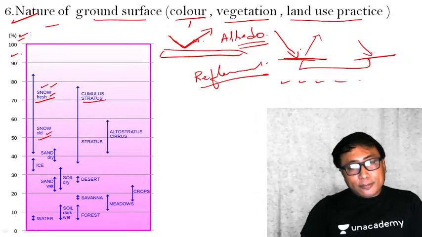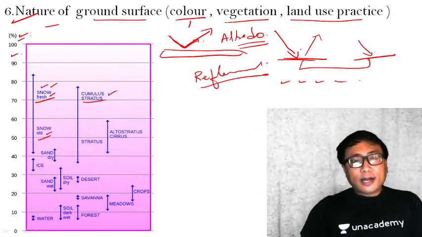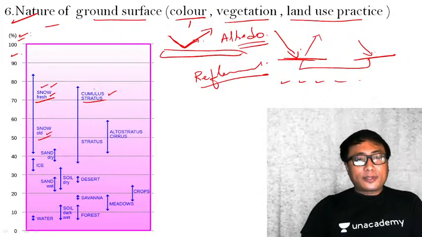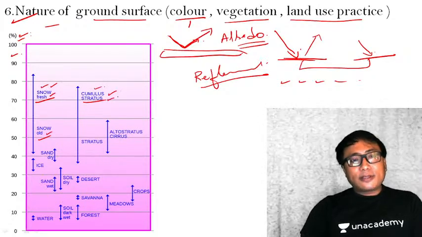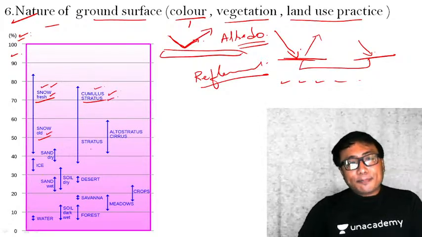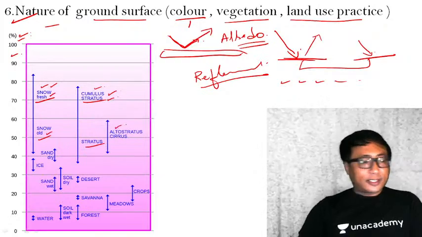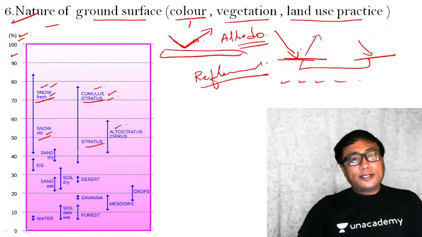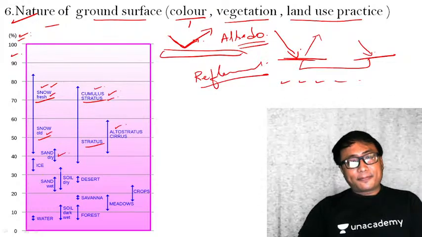This you see here, cumulus, stratus. This is a cloud type. Even under the cloud, cumulus and stratus clouds reflect much better as compared to stratus or altostratus cloud. Clear? You come here, the dry sand.